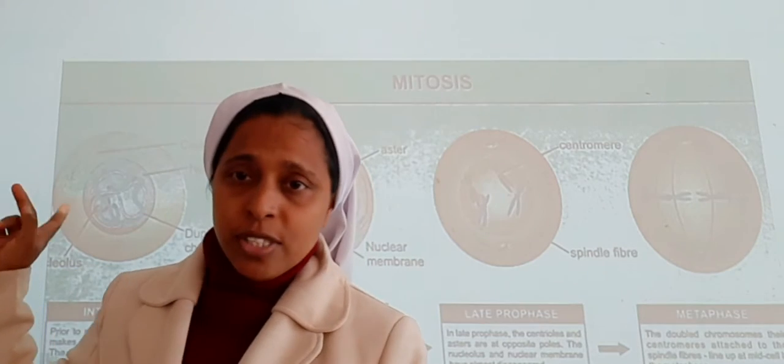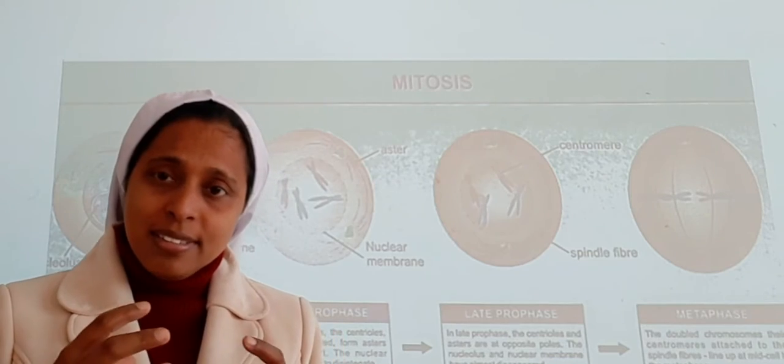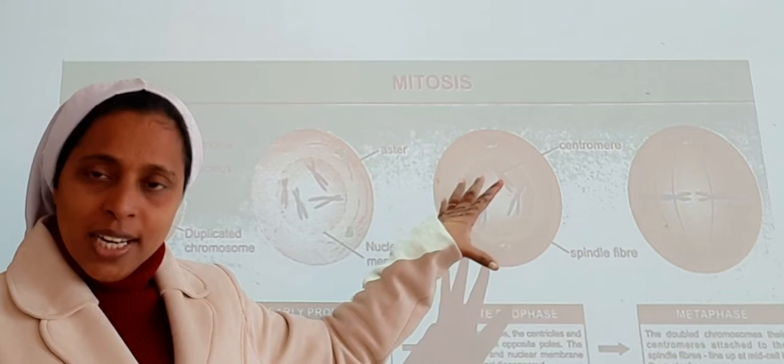Here in this stage, it was not visible. In the interphase stage, we cannot see that. It was entangled. It was condensed. So here in the late prophase stage, you can see the chromosomes, chromatids, everything is visible.